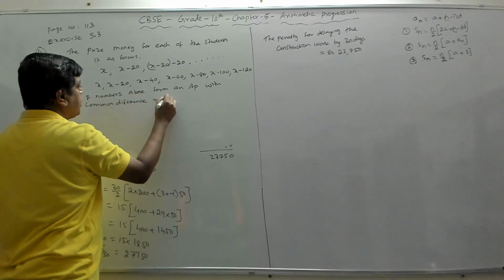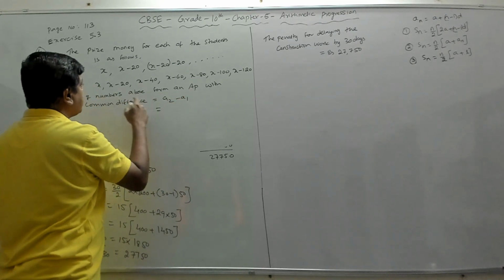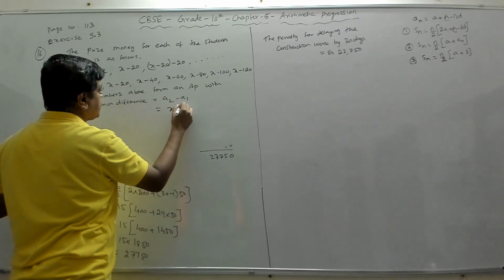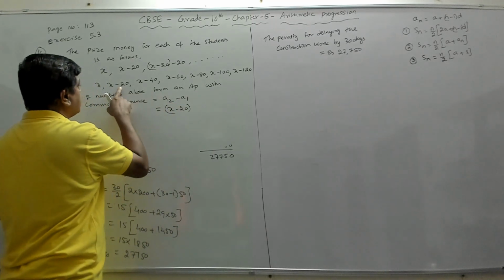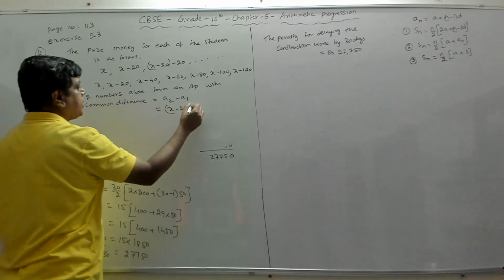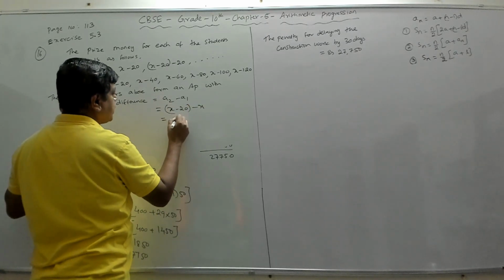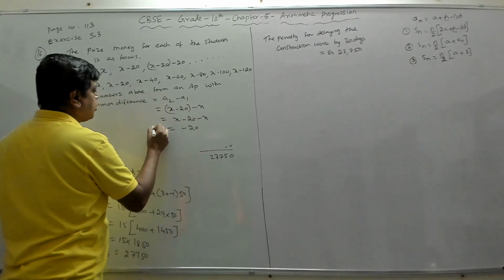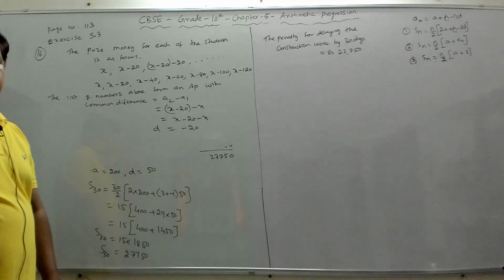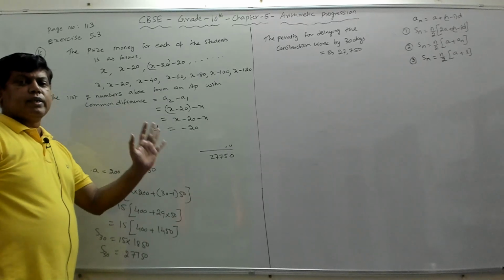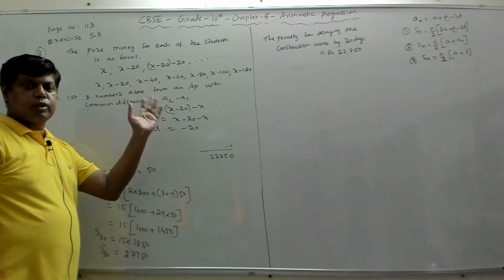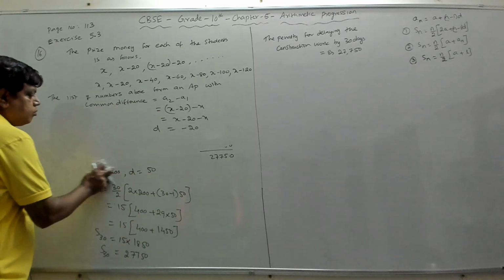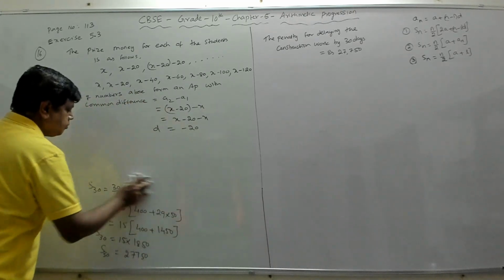Common difference is equal to A2 minus A1. And what is A2? x minus 20, and A1 is x. So A2 minus A1 will give you x minus 20 minus x, which is minus 20. So your common difference d is minus 20. And they said that each prize is 20 rupees less than its preceding prize, so the common difference is minus 20.